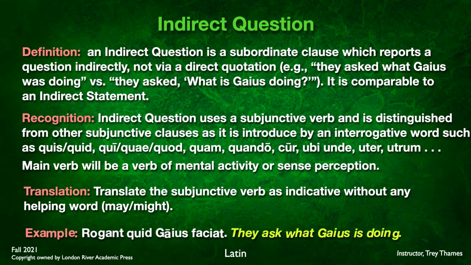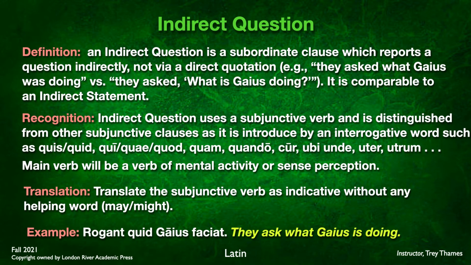All right. Now, here's an example. Rogant quid Gaius faciat. We got our main verb in the present tense. They ask. Quid, we have an interrogative word here. They ask what Gaius is doing. Faciat, we have faciat, which is our present tense subjunctive verb in third person singular, active voice, and literally he is doing. So they ask, what is Gaius doing?